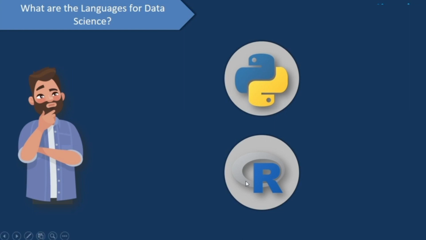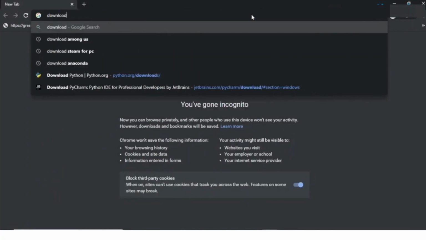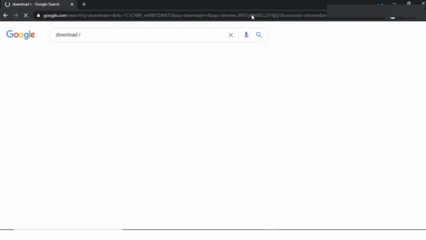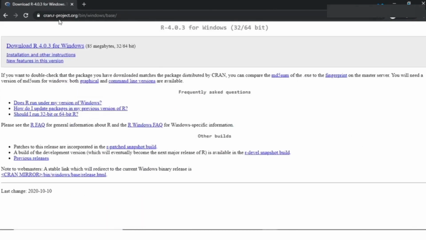So let's actually see how we can download R and Python onto our systems. So we'll start off with this language called R. So I'll just write down download R. So here you would see this first link over here, download R 4.0.3 for Windows. So this will take you to this particular site,